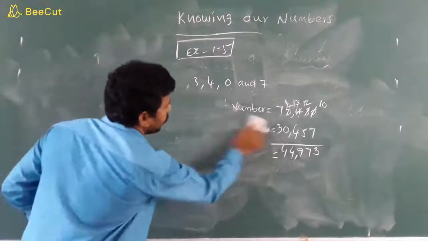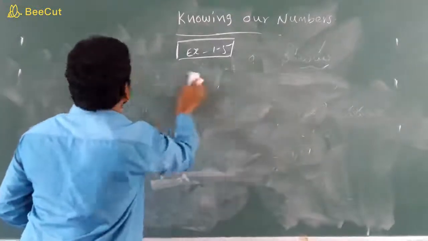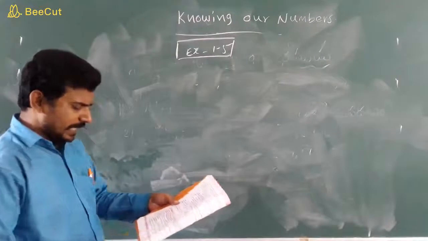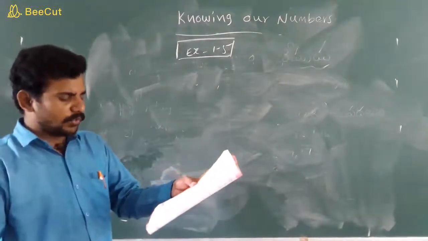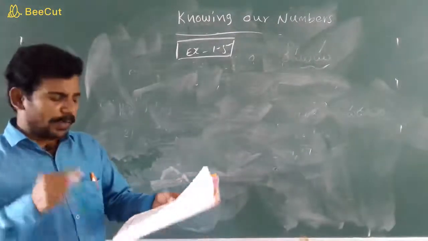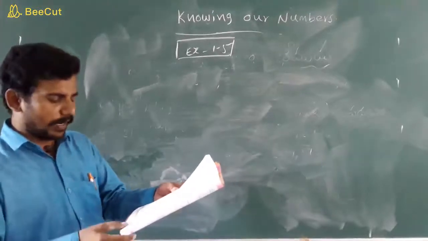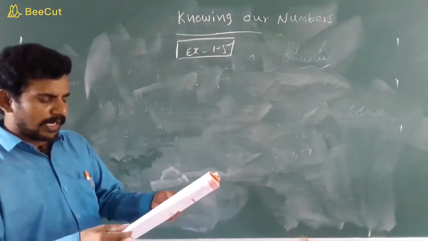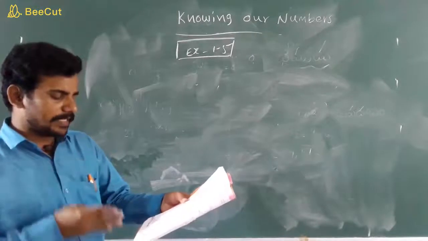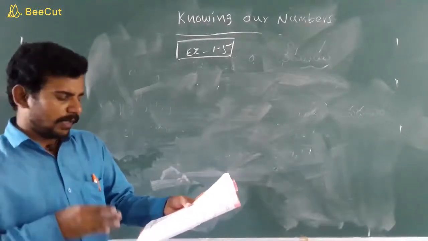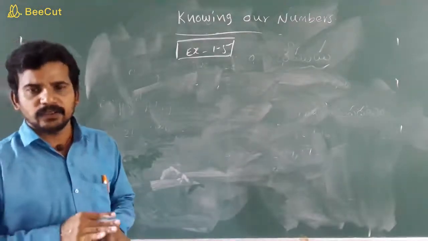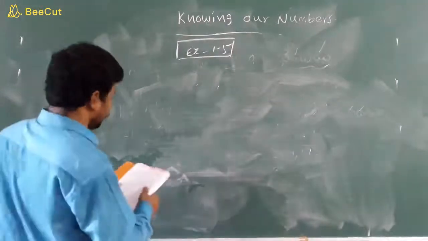Next we are going to take the fourth problem. What is it? A bicycle industry makes 3,125 bicycles each day. Per day, how many bicycles does the industry make, children? 3,125. Find the total number of bicycles manufactured in the month of July. Here they ask about the July month. How many days does July have, children? 31 days.